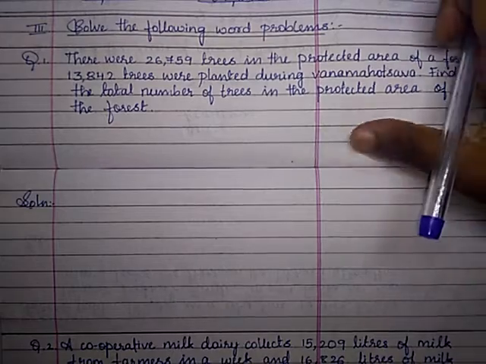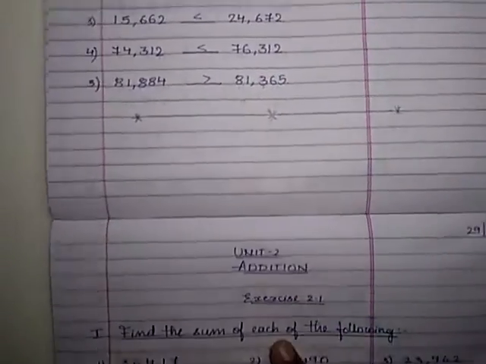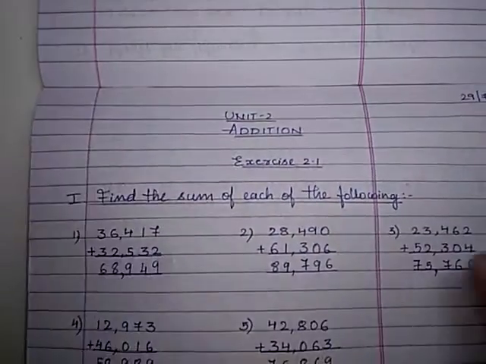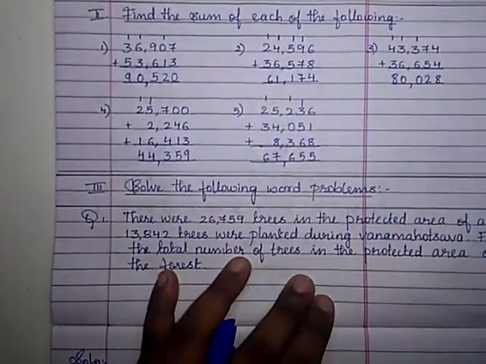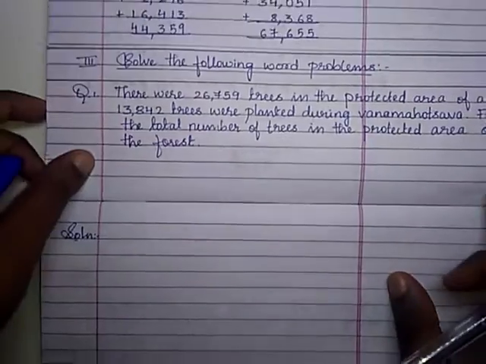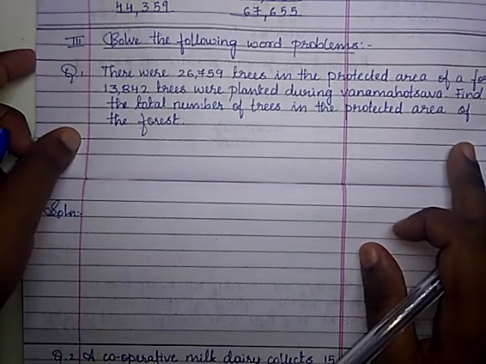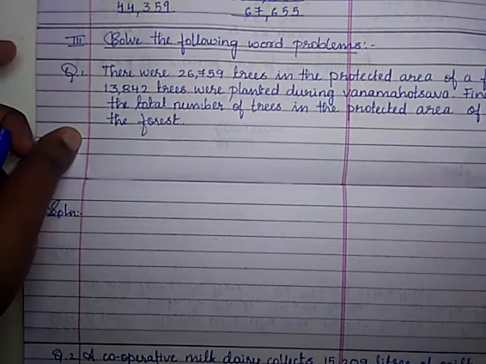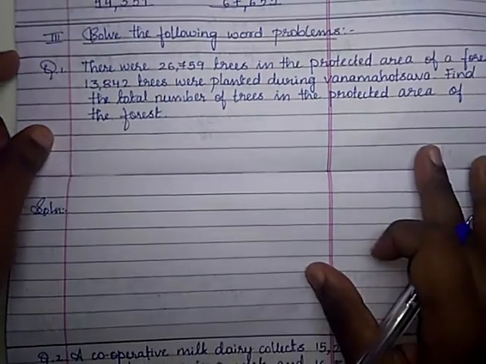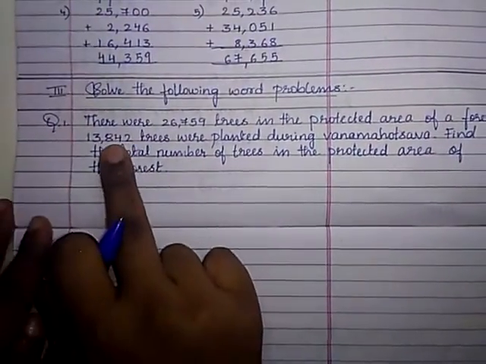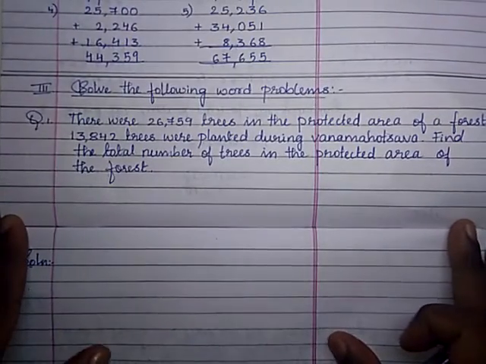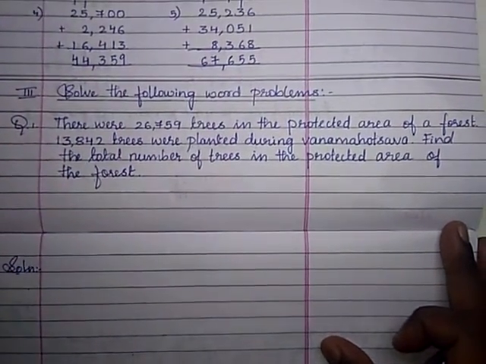Till now we completed exercise 2.1, first and second main: addition without carryover and with carryover. So let's solve some word problems in this, and then I'll give you some homework problems to do at home. Let's look at the first question here. We have solved word problems with 4-digit numbers before. It's the same as that only, children.